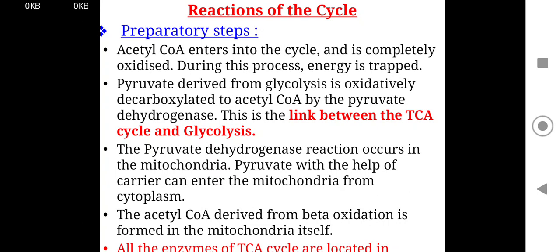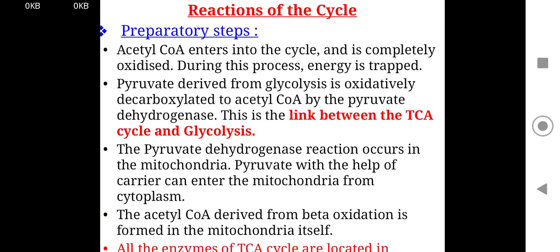Now, the reactions of the TCA cycle. Preparative step: acetyl-CoA enters the cycle and is completely oxidized during the process, and the energy is trapped as NADH, FADH2, and GTP. Pyruvate derived from glycolysis is completely decarboxylated to acetyl-CoA by pyruvate dehydrogenase, a multi-enzyme complex. This is the link between the TCA cycle and glycolysis. It is the only irreversible step.